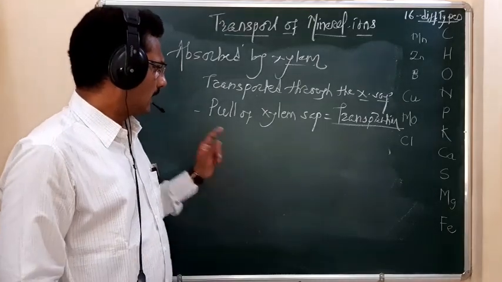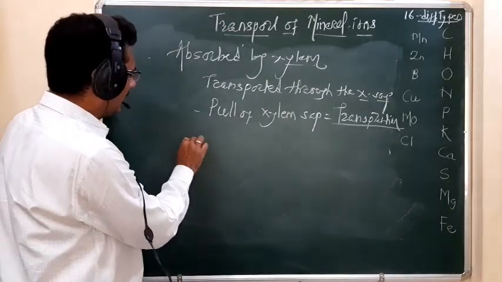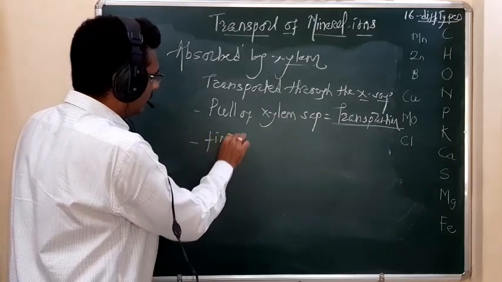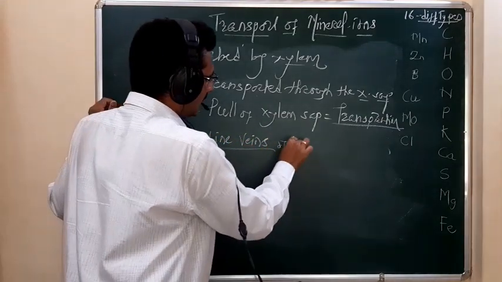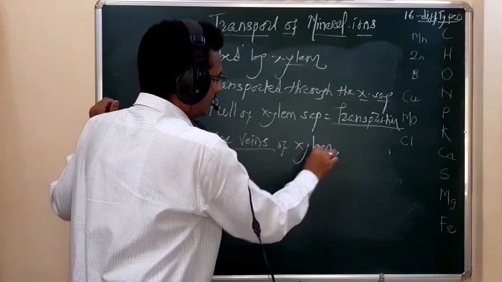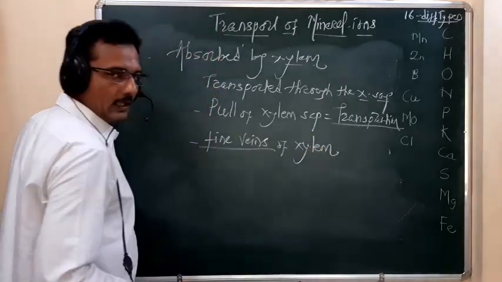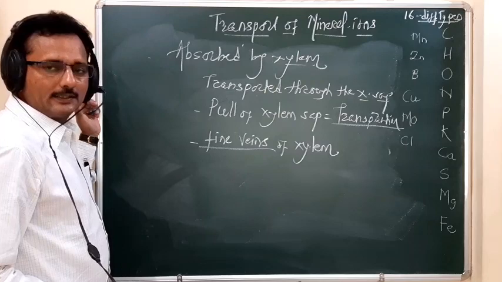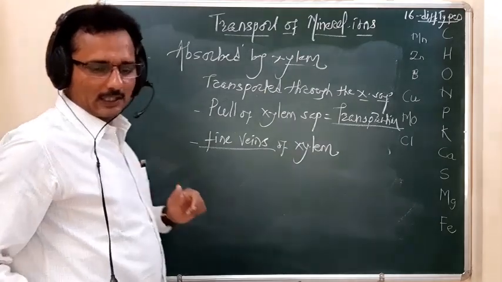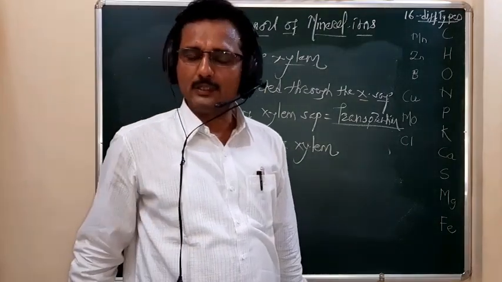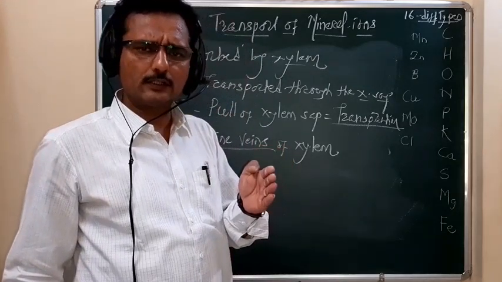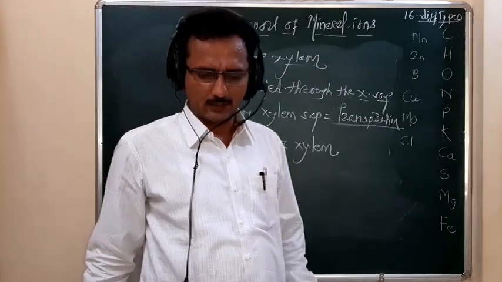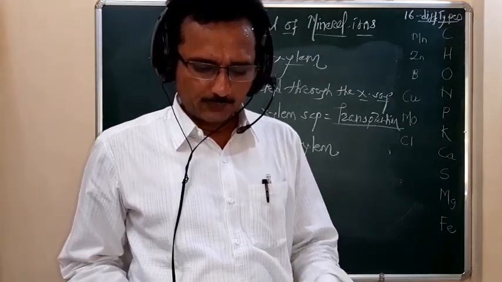The fine veins of the xylem transport the mineral elements on the basis of the diffusion gradient.